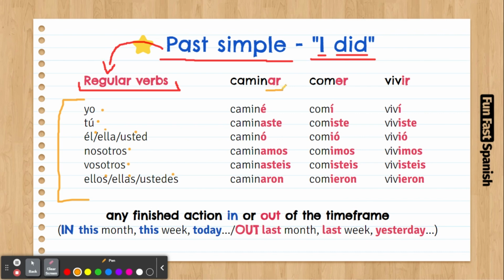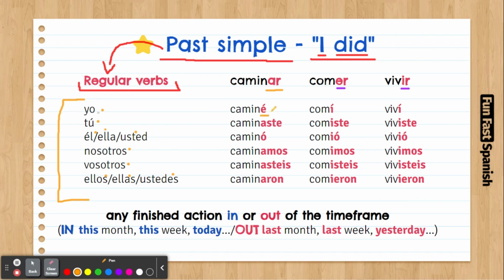Now, let's take the AR verbs. For the AR verbs, we are going to have endings. And for the ER and IR verbs, we're going to have other endings, and they are going to be very similar. So, for the AR verbs, these are the endings we're going to use to conjugate on this past tense.